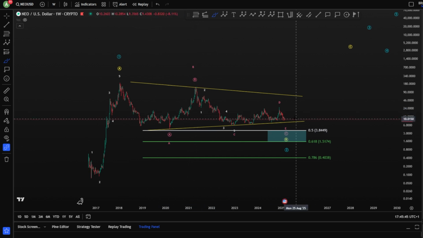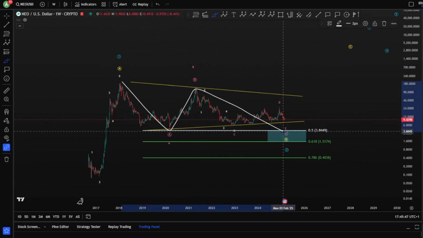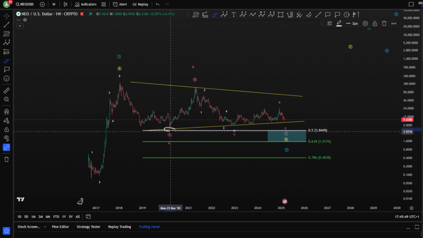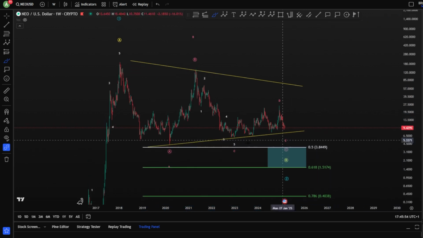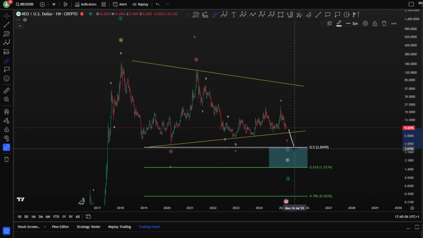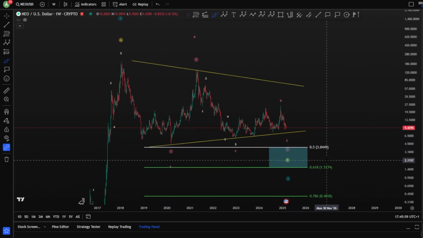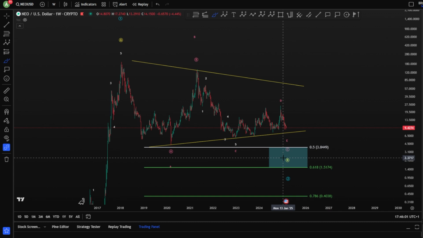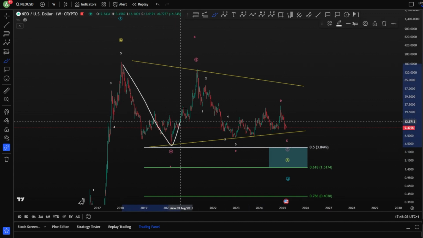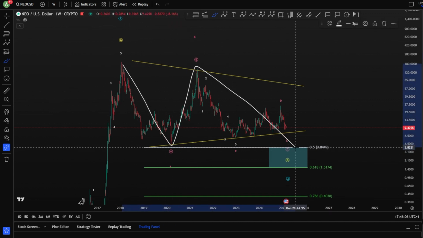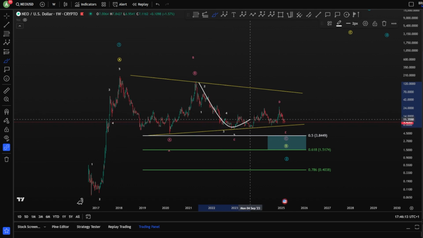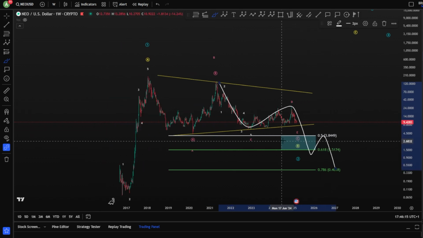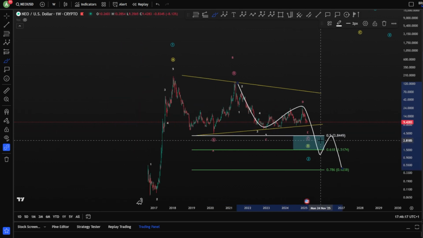Now, if this finishes in A, B, and a C toward the downside, meaning if you take the low here, which is of course, let's say the 0.5, because you're gonna break the low definitely here, and then take this low as 0.5, $3.84, that will create a regular flat here as ABC. However, as you can see here, you already have 1, 2, 3, 4, 5. You don't want to see a big impulse toward the downside. 1, 2, 3, 4, 5. That is very large, right?